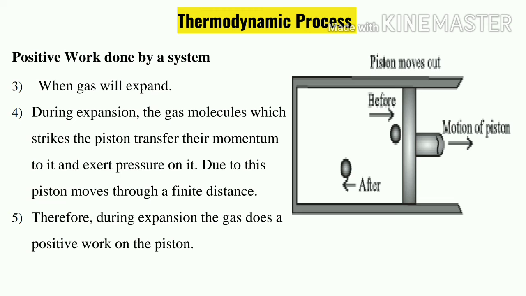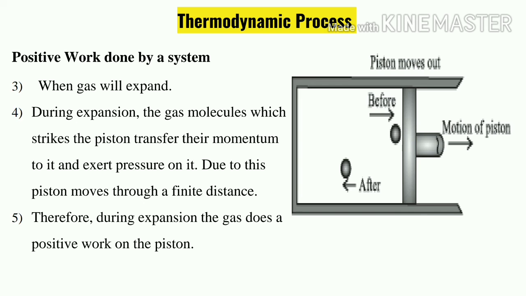Gas is exerting pressure on the walls of the piston, so the piston will move outside. So there is a transfer of momentum as well. Momentum's formula is mass into velocity. It is exerting pressure, so its volume is increasing. So the piston is moving by a finite distance. You can see the direction of motion of the piston, moving outside. Therefore, during expansion, gas does positive work on the piston.